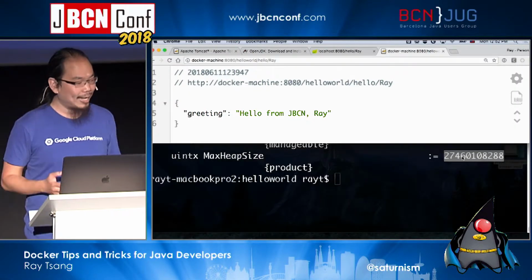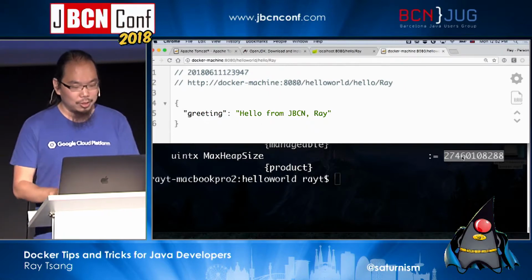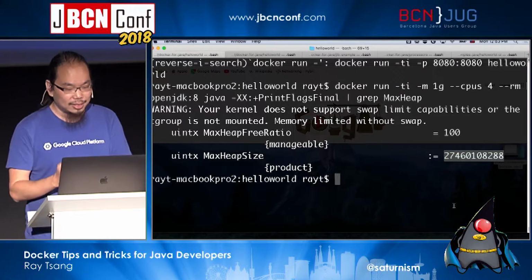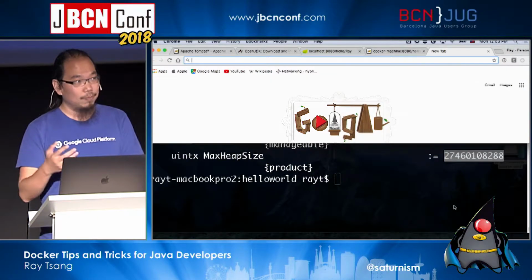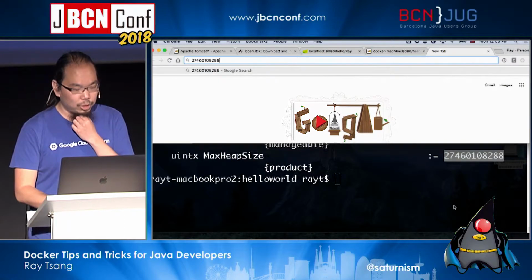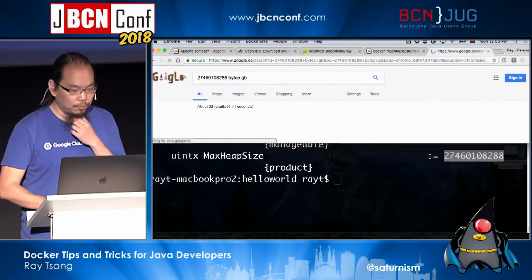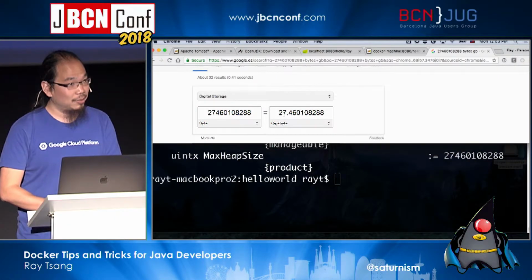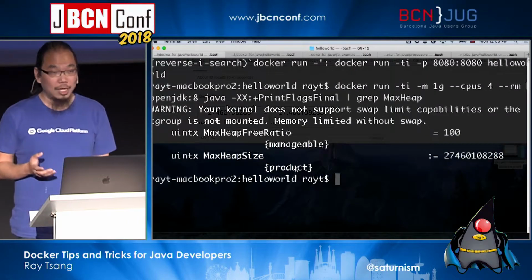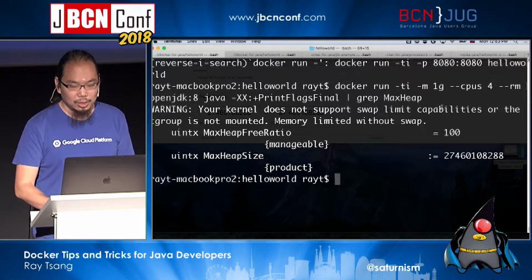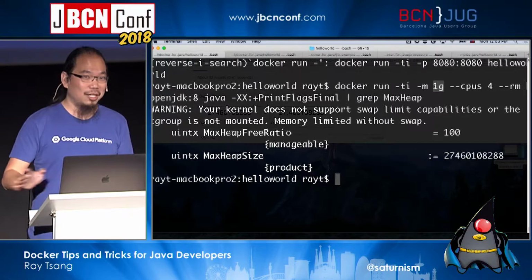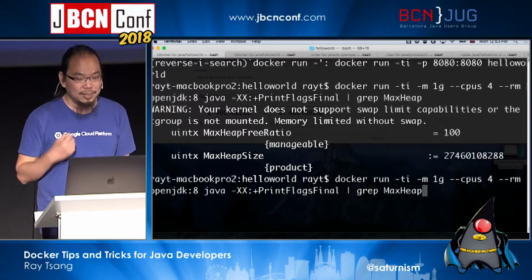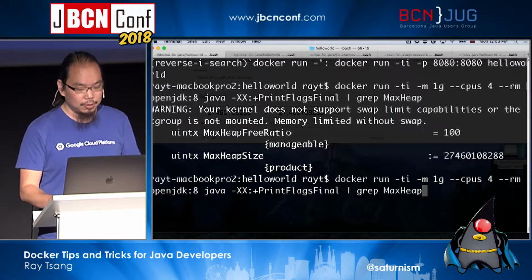And this is where you actually get the out-of-memory errors from Docker or in Kubernetes for your Java applications. Because I did not set any max heap, this is going to use up, I have a 16 gigabyte machine or 32. Let me see how much this is in gigabytes. So this heap size is now defaulted to 27 gigabytes, right? And we all know that Java will probably use this up very aggressively. And as soon as you cross over the 1 gigabyte threshold, you're done. This process will be killed, right? So gotta be very careful. It's always better for you to explicitly set the number of the max heap that you want, okay?